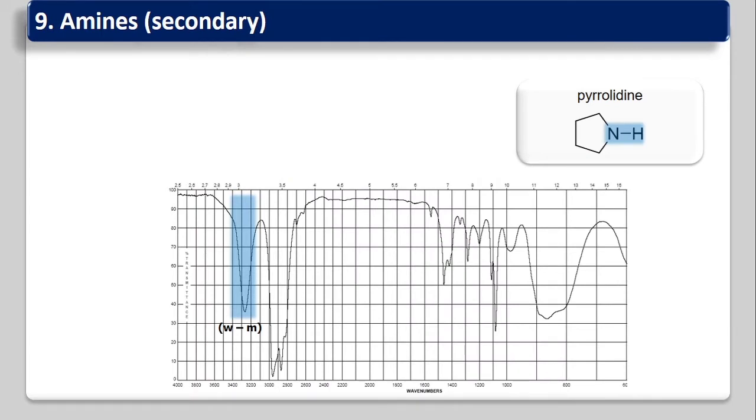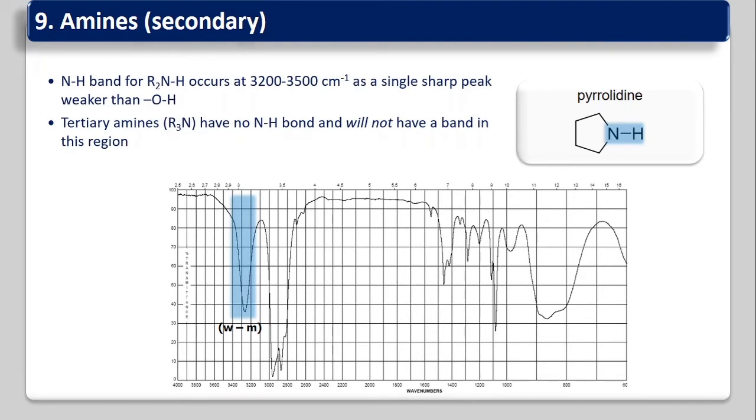Now for the secondary amines. Secondary amines contain only one hydrogen. So this NH band, R2NH, occurs at 3200 to 3500 centimeter inverse as a sharp singlet peak, weaker than the OH. So it will give you a singlet like OH but weaker than the OH. OH is a broad, U-shaped peak, while in this case you will get a V-shaped peak. The region is the same, that is 3200 to 3500 centimeter inverse.